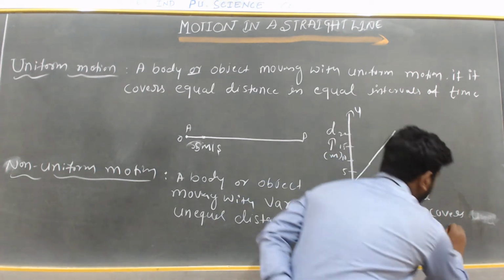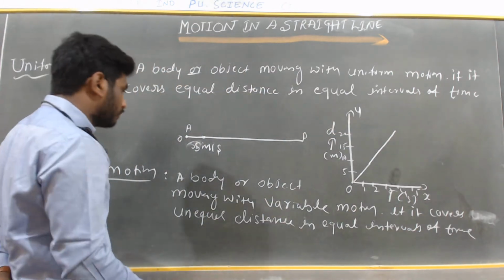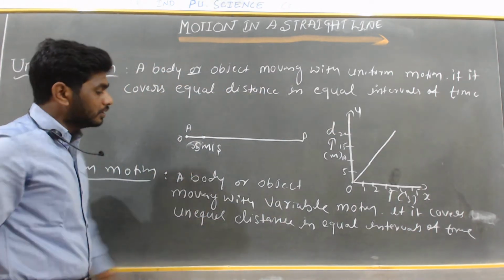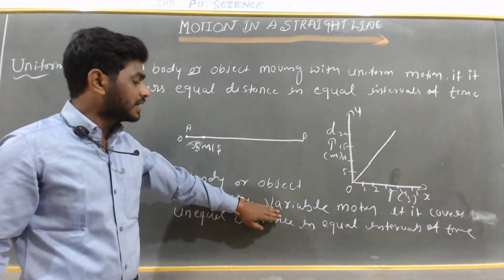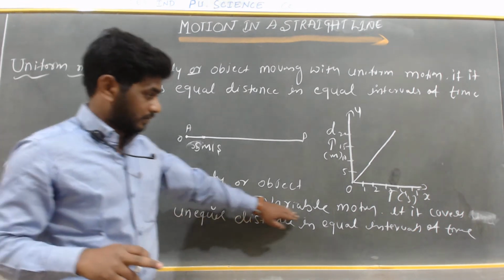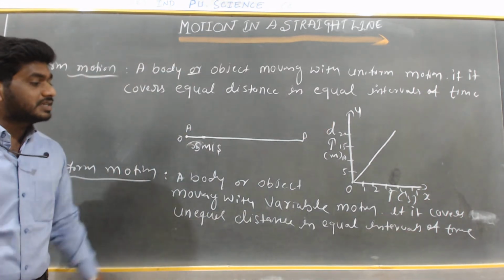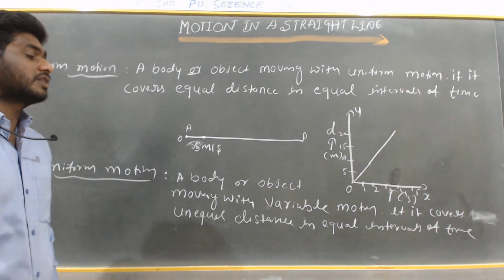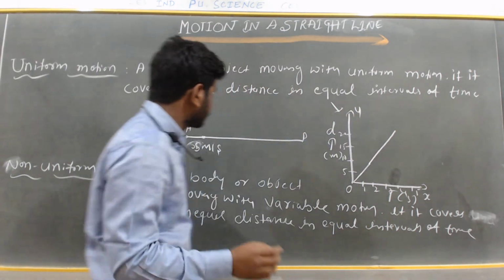Suppose, now assume a body or object moving with variable motion, as the name indicates, it's variable, if it covers unequal distance in equal intervals of time. So this is for the non-uniform motion.